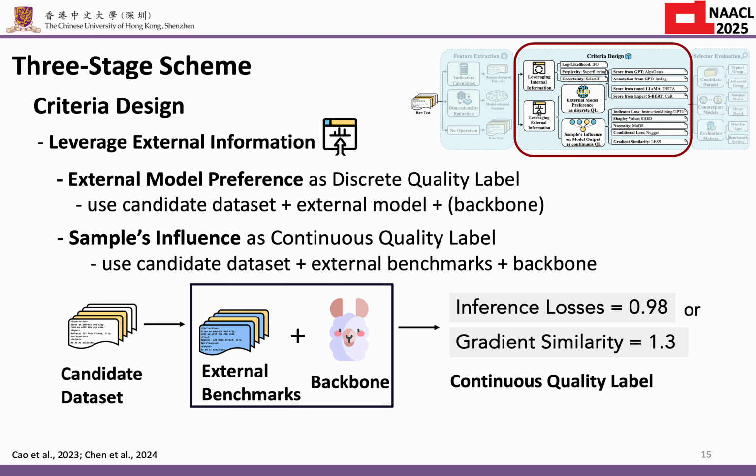The second type of methods using external information measure a sample's influence on the model's outputs according to its performance on some external benchmarks. Take InstructionGPT as an example. It quantifies a sample's influence by estimating the model's inference loss on external benchmarks and uses the estimated loss as the quality label. These labels are typically continuous values.